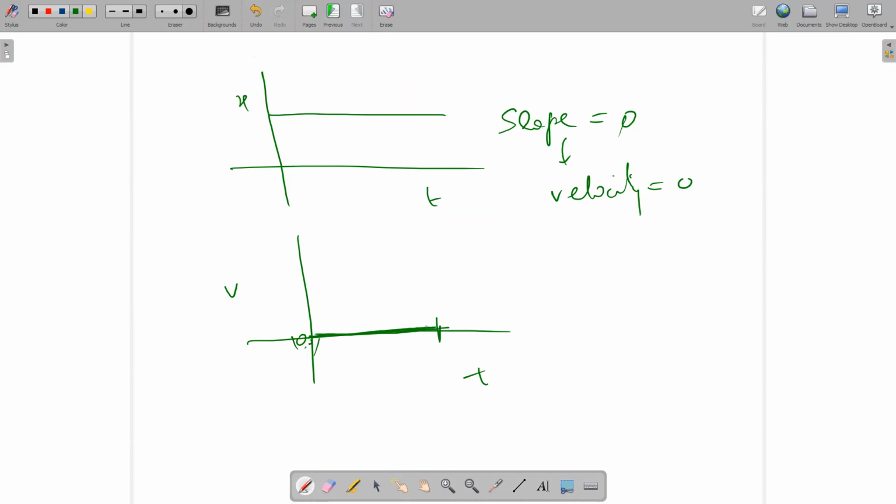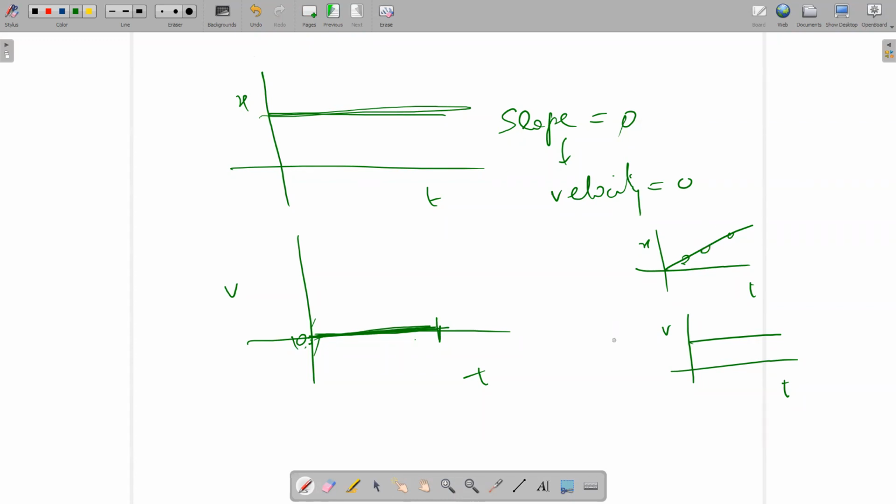Now you have seen two situations. One is this one, the graph is this one. And the second situation is this one. If the graph line is parallel to the x-axis, its slope is 0, and the graph will be like this one. If the xt graph is this one, it means the velocity is increasing, but constantly increasing.